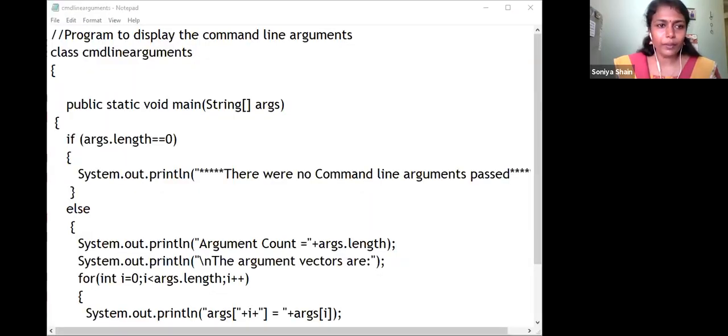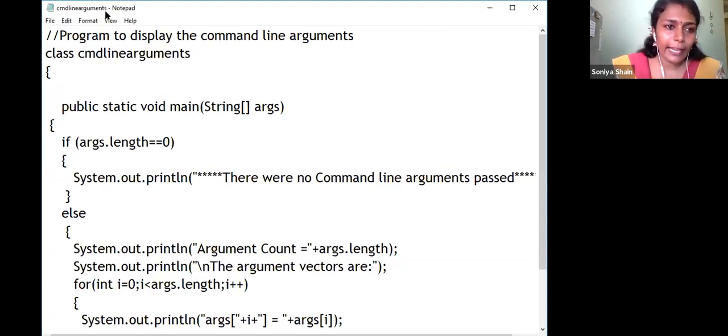So this is our program, and remember, I already coded it, the file name must be the same as the class name. This program is to display all the command line arguments that I am planning to pass. Let me explain the program. The class is CMDLineArguments, so it is a class name. You can see the file name here, CMDLineArguments.java. It must be the same as the class name.